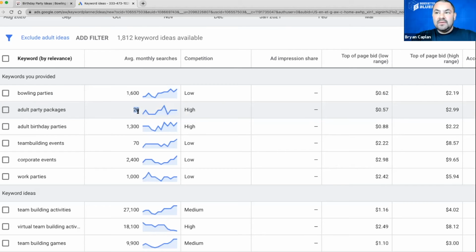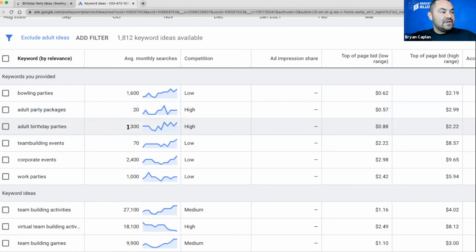The reason being, one thing I was talking about yesterday in one of my events was this idea that whatever someone types in the search bar on Google is called a search query. We can't dictate what they type in, we can only anticipate it. For us, we might call them adult party packages in the office, but that doesn't mean they're searching for it. So we have to anticipate. That's where adult birthday parties, you got 1,300, quite a difference.